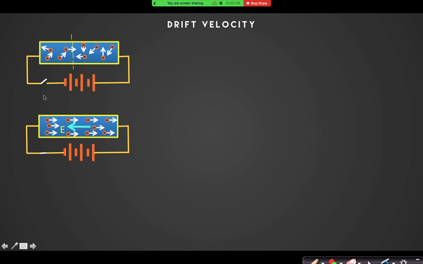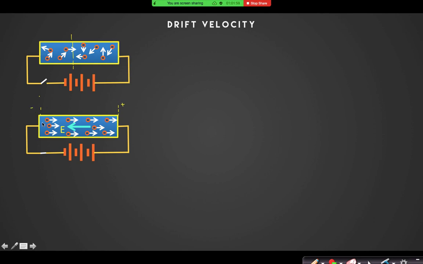Now what will happen as soon as I close that switch? Close that switch means I have switched on this battery, and as soon as I switch on this voltage, you can see that now there is a constant voltage that I can apply inside the conductor, right? As there is a constant potential difference, you can assume this to be roughly parallel plates, and in these parallel plates, this is positive charge, this is negative charge, right?